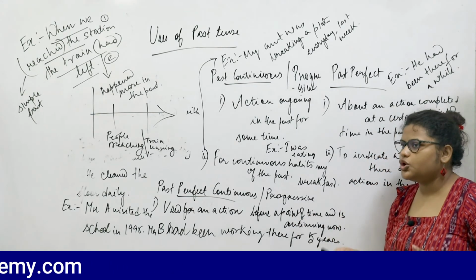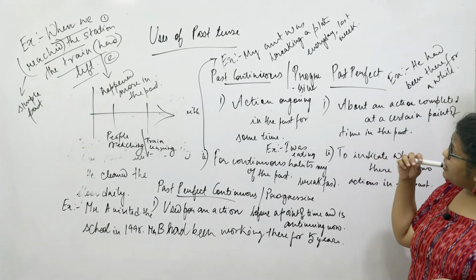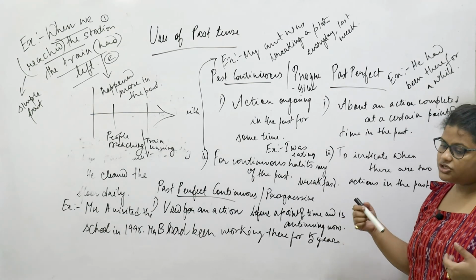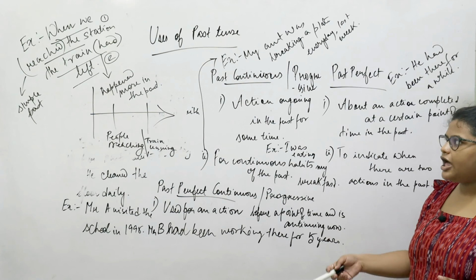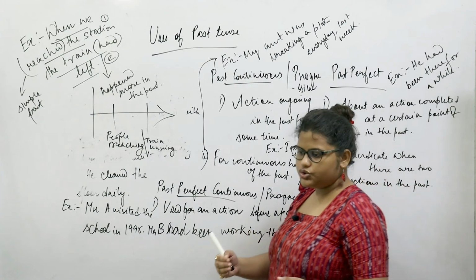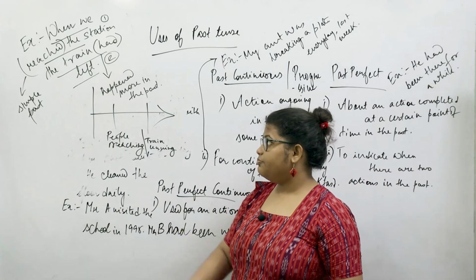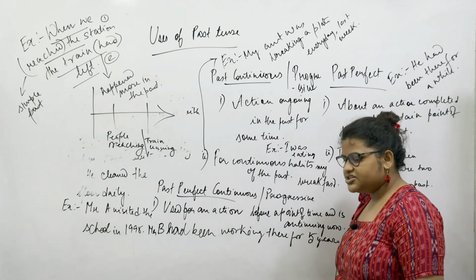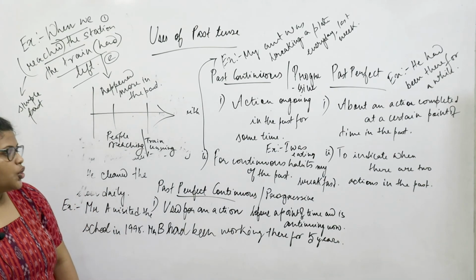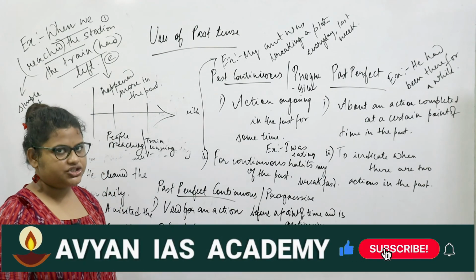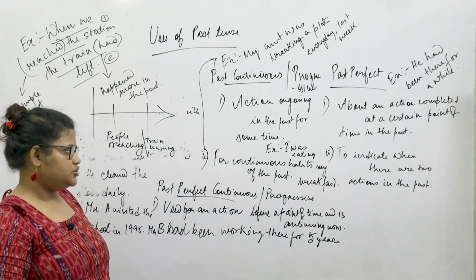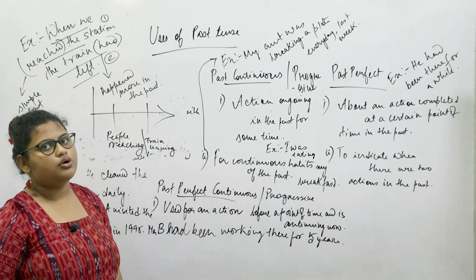And continuous tenses, as you know, talk about an ongoing action. And the past perfect tense is used to talk about an action when there are two actions happening in the past, and the one that happens more in the past would be taking the past perfect tense, and the one that is happening nearer to your present times would be taking the simple past tense. And your past perfect continuous also might talk about one action or more than one action, and it is used to indicate an action where it has been happening for a certain point of time and is still continuing, and hence it is called either the progressive or the continuous tense.